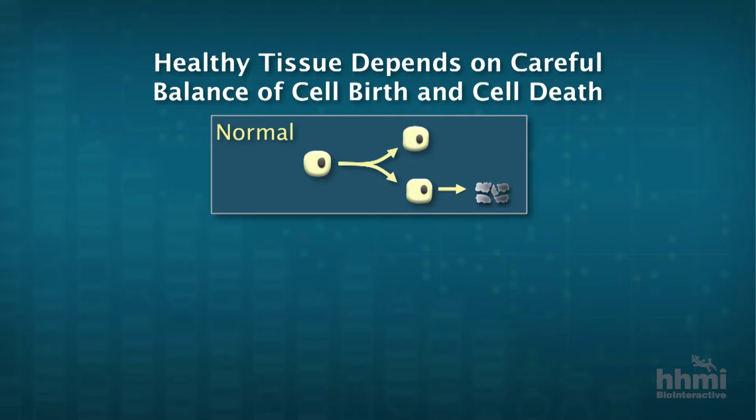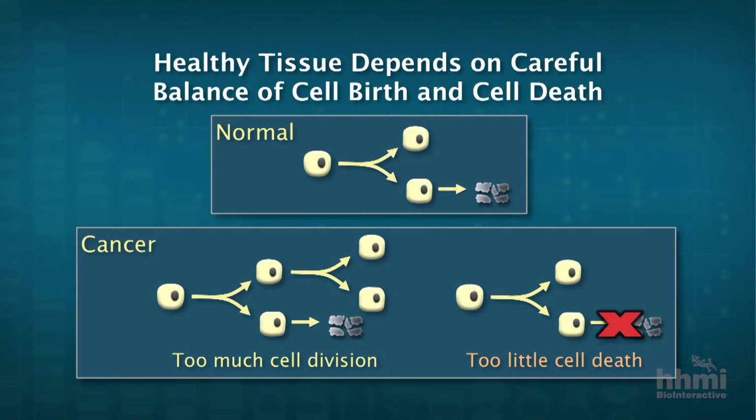You can easily imagine if that gets out of balance, if you have an extra cell division, a tumor can start to develop, or if there's a problem in the machinery that causes the normal cells to die in a regulated fashion, cells will also build up. So that's the basic problem that we're trying to understand the molecular basis of.